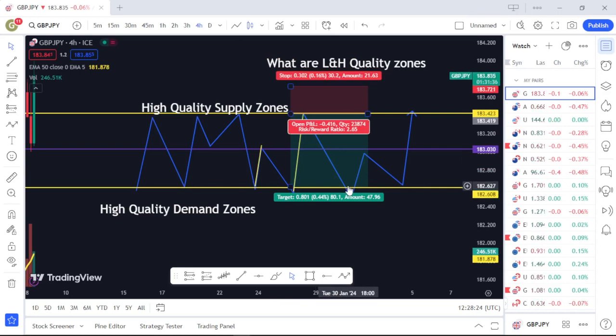So that's simply all about high quality and low quality zones. Now you know the high quality and low quality zones. The next thing to look out for is simply the time frame. Don't worry, we'll go into the drawing later. First of all, I want to give you the paper understanding of everything before we get into the drawing, to avoid making things more complicated.